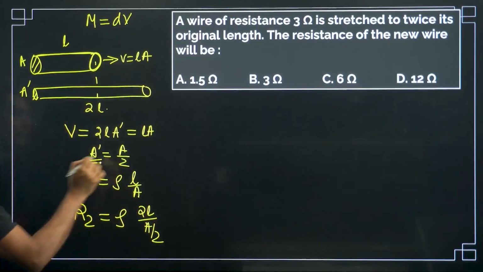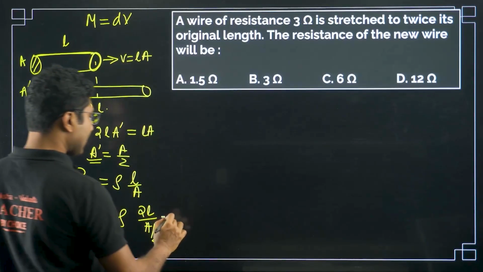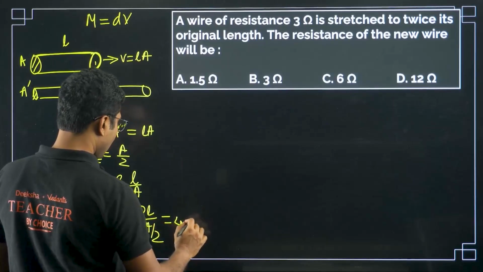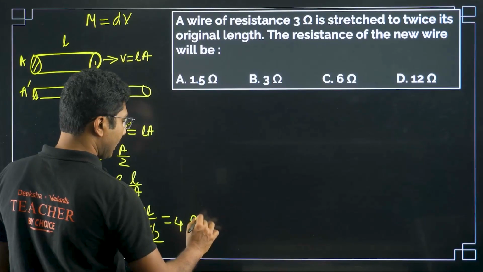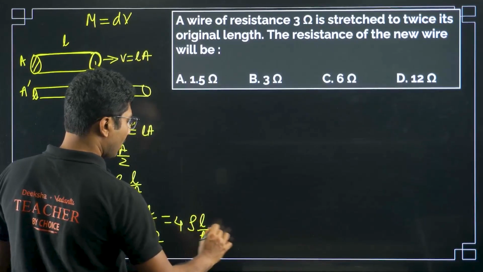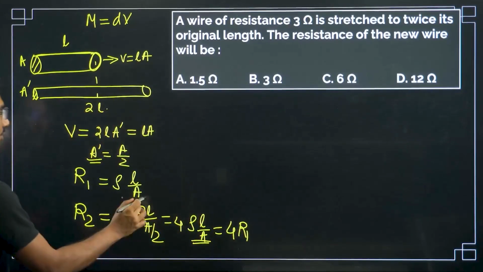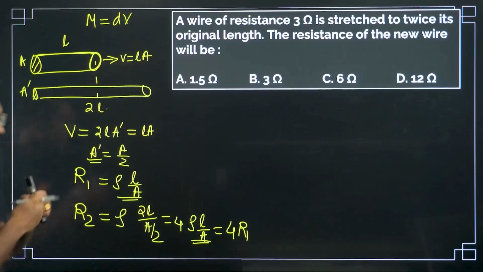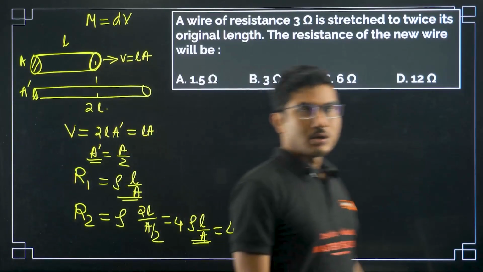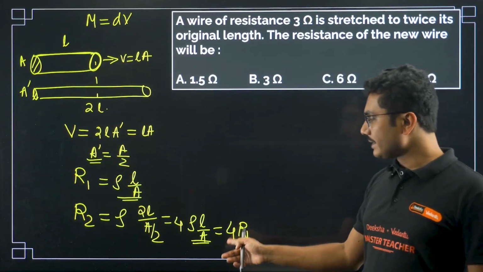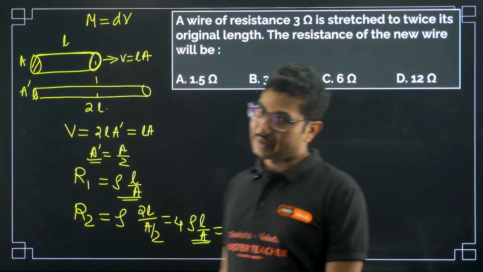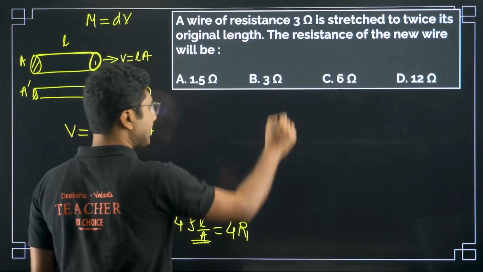Because we have calculated the area. So you will get this as 4 rho L by A, or 4 R1. This rho L by A is nothing but R1. So you see that when you stretch the length to double, the resistance becomes 4 times. So this is the mathematical background.